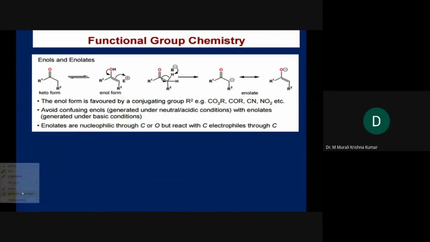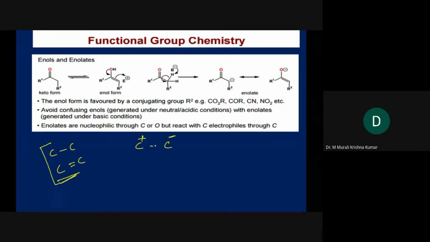The second important bond that we have to make is the C single bond C as well as the C double bond C. How can we make these bonds? If you take the C single bond C, you can make this by bringing together an electrophilic carbon and a nucleophilic carbon. We have already gone through this in aldehyde and ketone chemistry, or carbonyl chemistry.